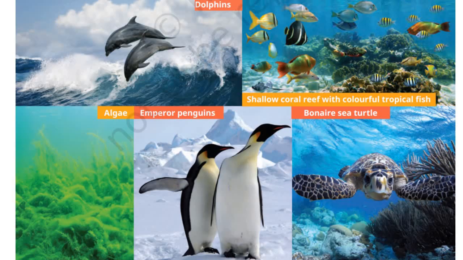Here what do you see? You will see dolphins. Here you will see again shallow coral reef with colorful tropical fish. Different varieties, right? Here you see the algae. They are very important for life sustaining. Next we see the penguins and also the sea turtle.